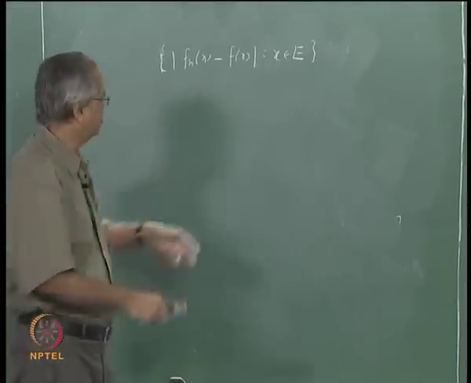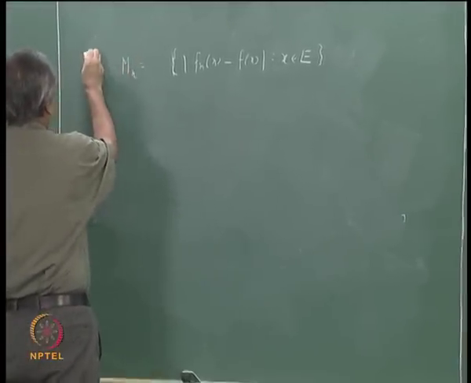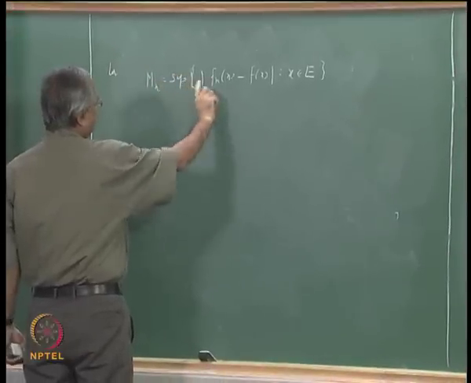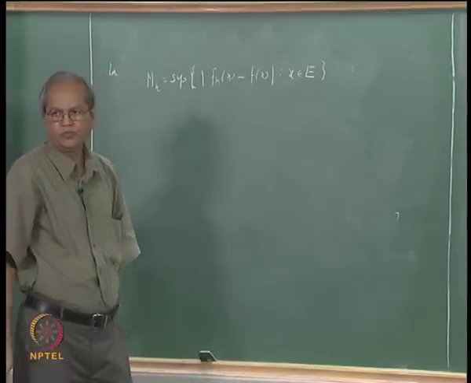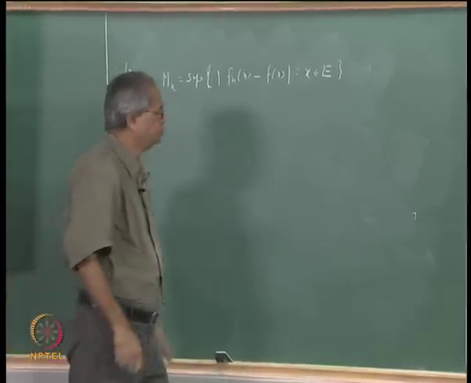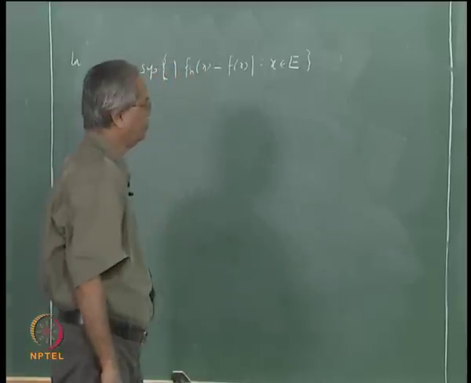Suppose I call that m suffix n. Let mn be the supremum of this set, mod fn(x) minus f(x), x belongs to E. Then what does this say?